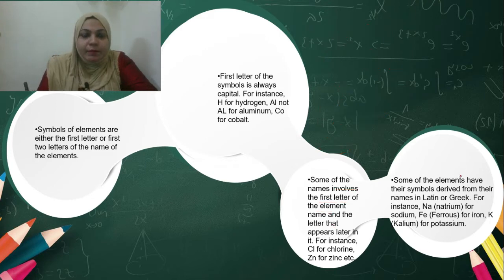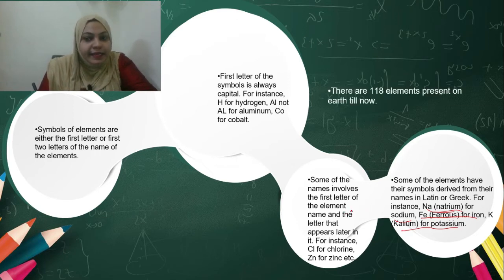Our last rule is some of the elements have their symbols derived from their names in Latin or Greek. For example, Na for sodium. So don't take SO for sodium because Na is the symbol for sodium because sodium is originated from natrium. So what is the spelling for natrium? Natrium. Second one, Fe. Fe is the symbol for iron because Fe is ferrous. Iron is originated from ferrous. Similarly, K, calcium. K is the symbol for potassium. So I hope you understood all these rules. This is very important. Please learn. You can expect this question for your exam.